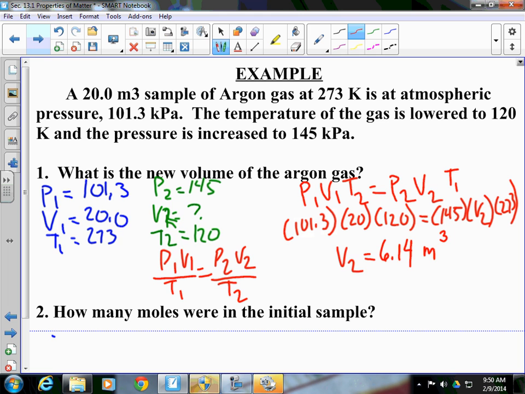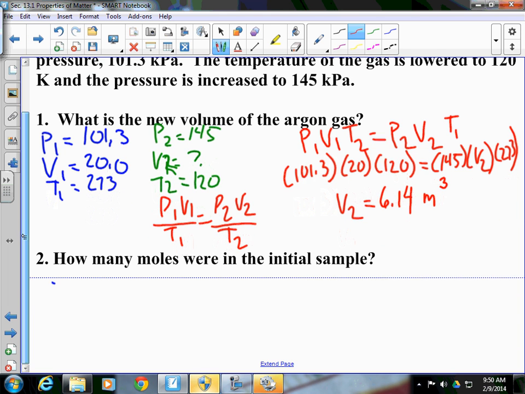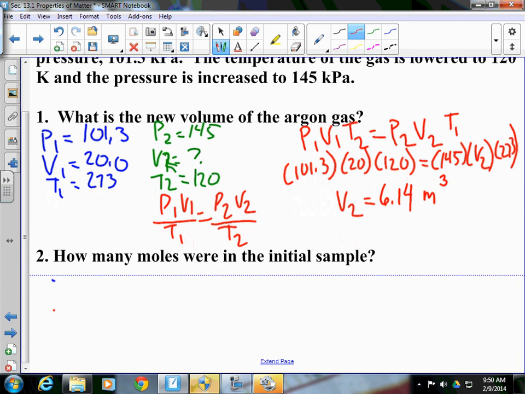Next up, how many moles were in the initial sample of argon? Well, we're going to use what we already had. We had our initial sample P was 101.3, but remember, we're doing the mole equation.